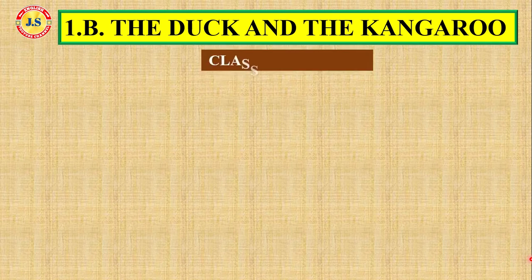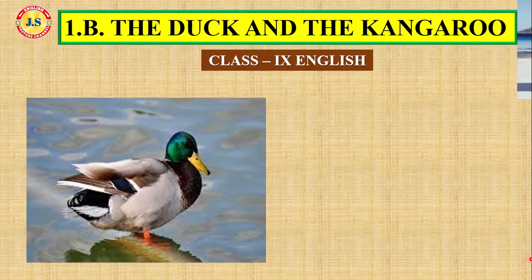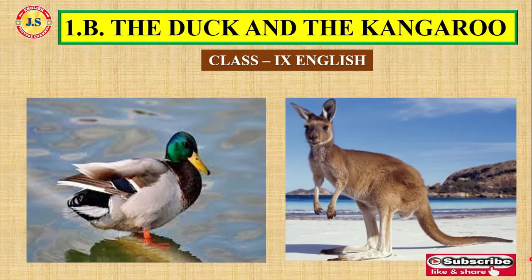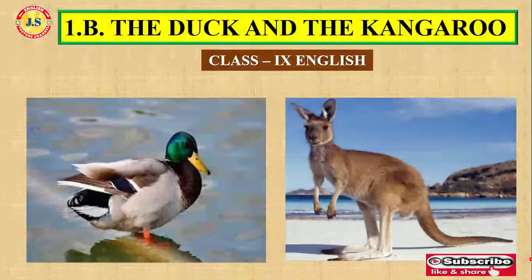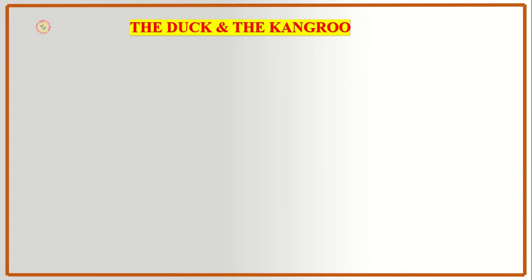Here in this video, we would like to discuss the poet, glossary, question and answers of class 9 English, that is reading 1B poem The Duck and the Kangaroo. As you know very well, the theme of the first unit is humor. Dear children, it is a humorous poem which was written by Edward Lear.